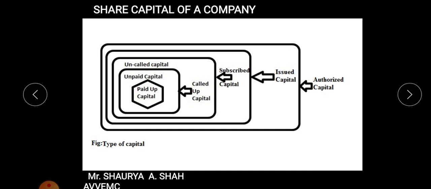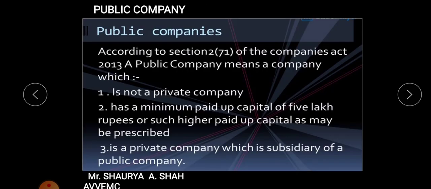So we have completed 80% of the chapter. Now only two parts left in this chapter are your private company and public company, students, right? So we'll be seeing the next part, that is your public company, very briefly today, and then in the next lecture we'll continue in detail with private company and public company, and we'll be concluding that in the next lecture, fine. So what do you mean by public company, students? Just the meaning we will see. According to section 2, remember again it is section 2 only, right? All these sections are helpful to you for your MCQs also.